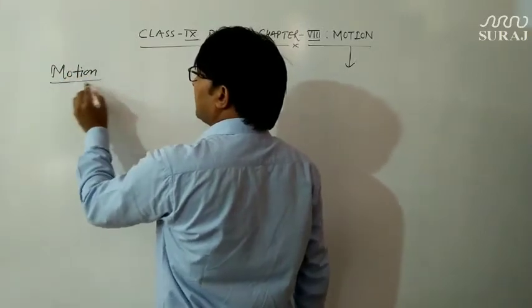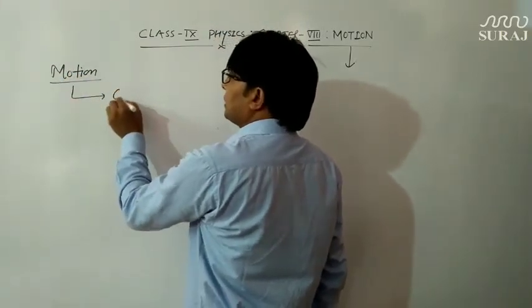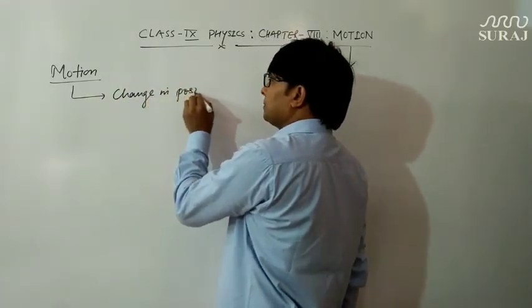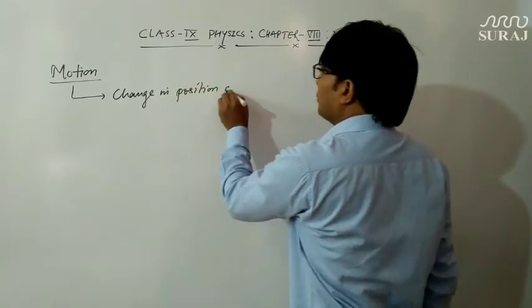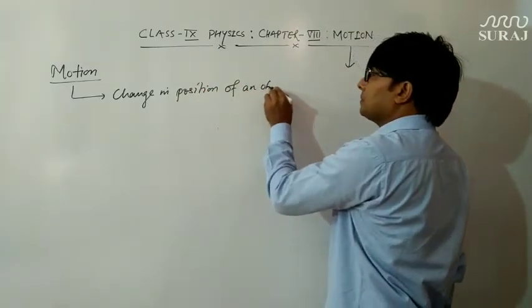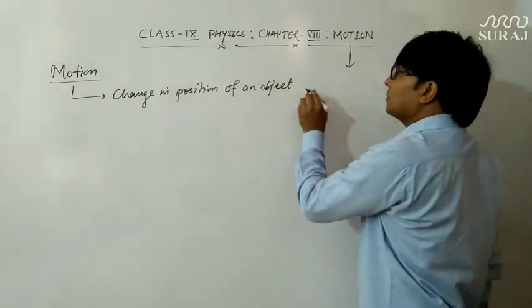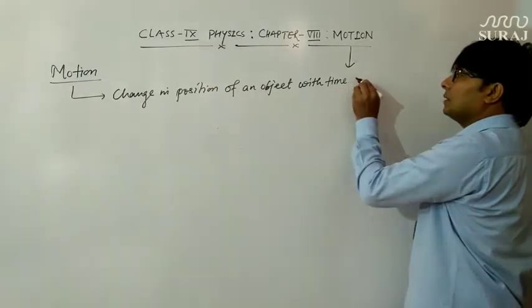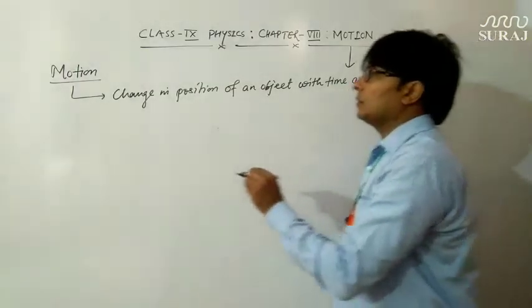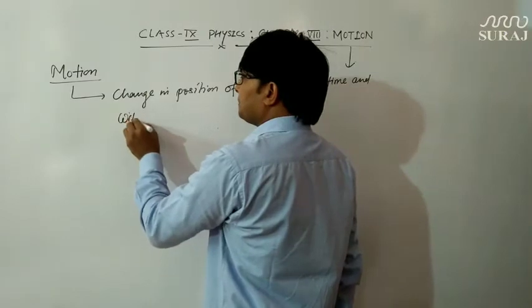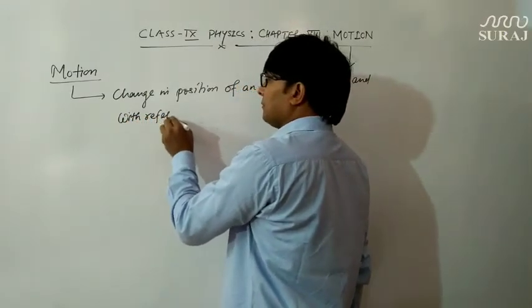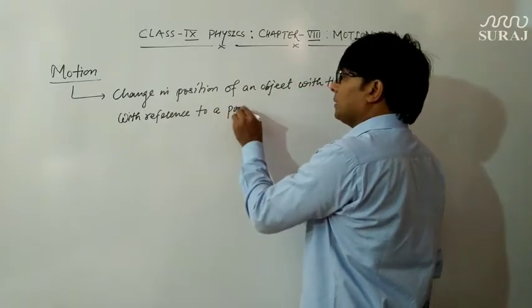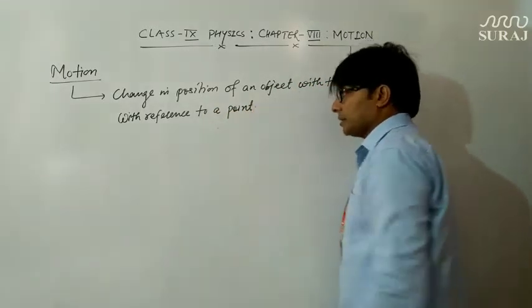Motion can be defined as the change in position of an object with time and with reference to a particular point.